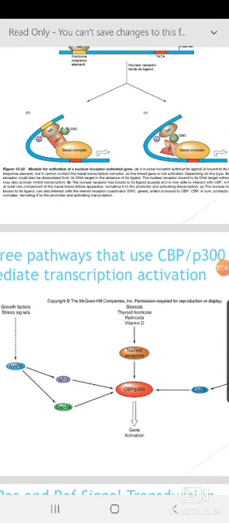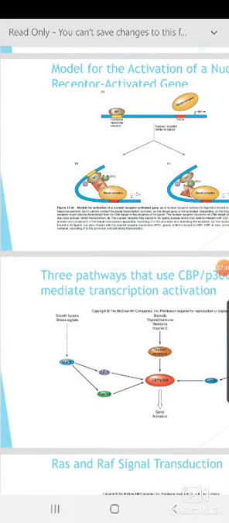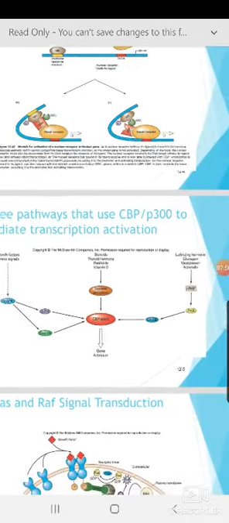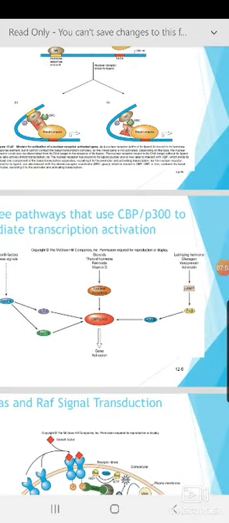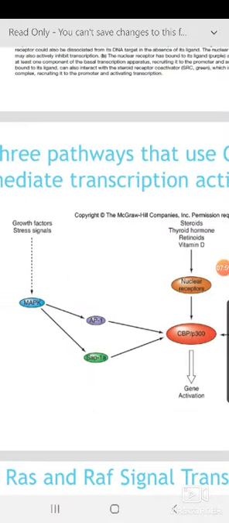Now, three pathways that use CREB binding protein and P300 to mediate transcription activation. These are all signal transduction pathways and cross-talk we have studied in your third semester. Okay, so please refresh your memory. You remember growth factor and stress signals trigger the receptor tyrosine kinase and subsequently RAS, RAF, all these signaling molecules, phosphorylation, and then MAP kinase is one of the key features here.